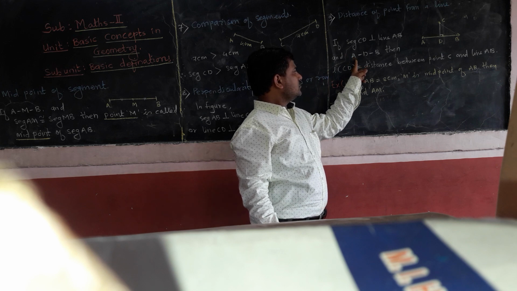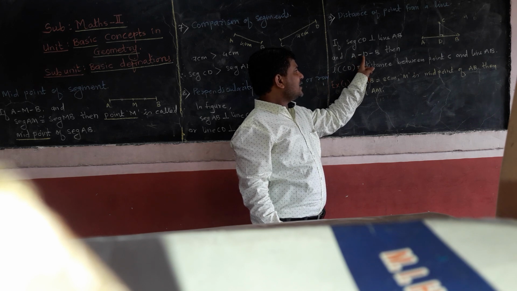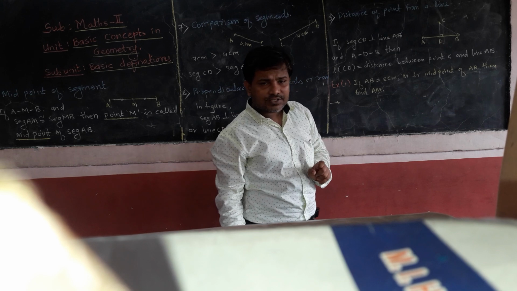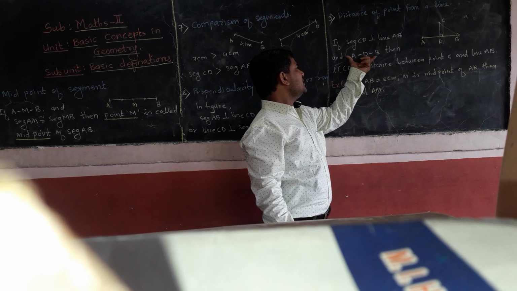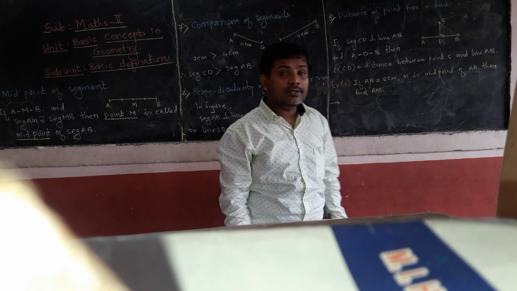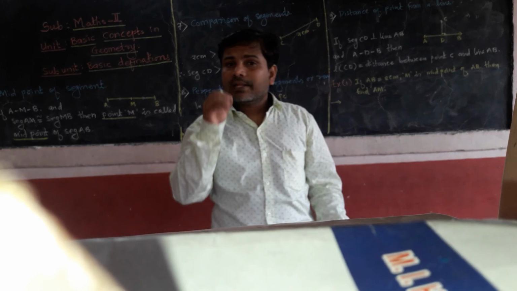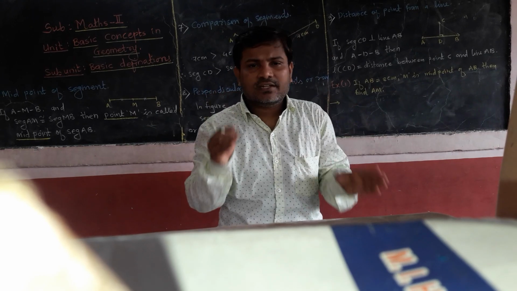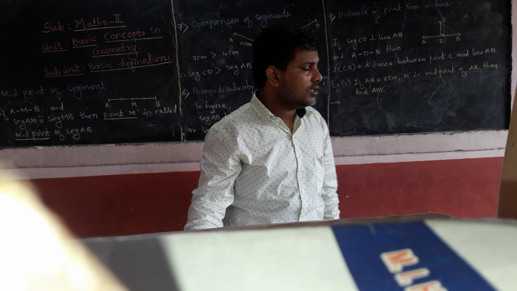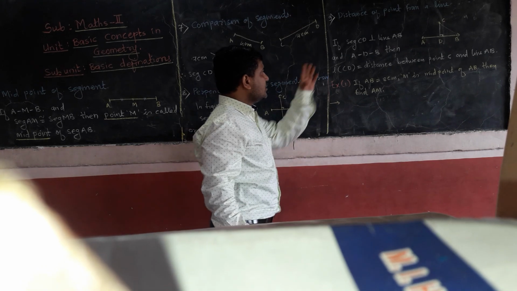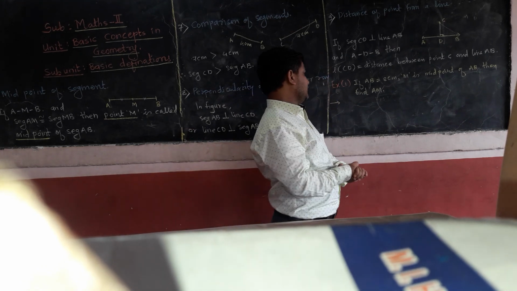What is A-dash-B-dash-B? What is the meaning of it? Yes, B is between A and B. Not exactly at the middle. Between means it can come anywhere. Understood? So with the help of this you can find the distance between a point and a given line.